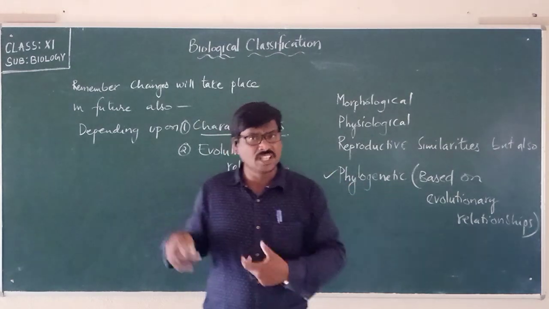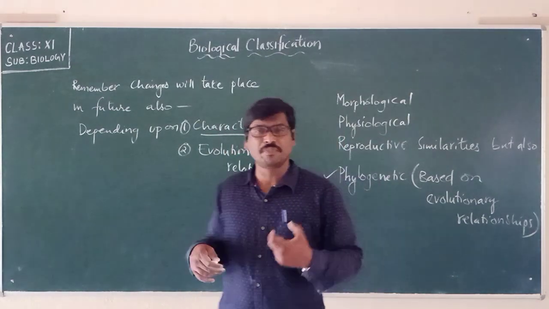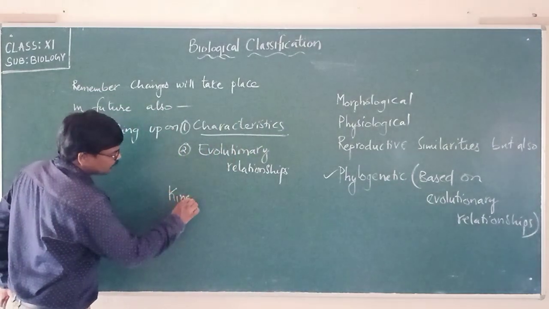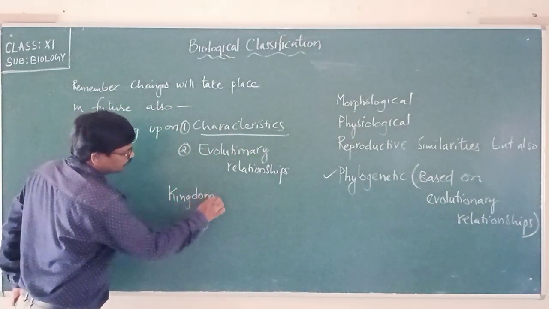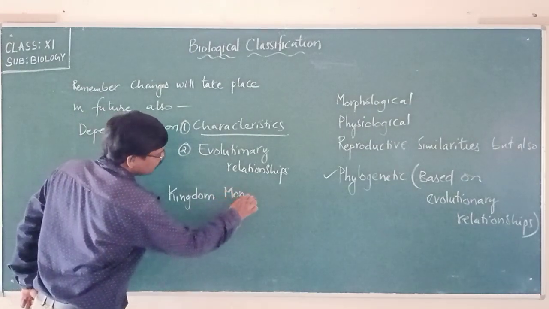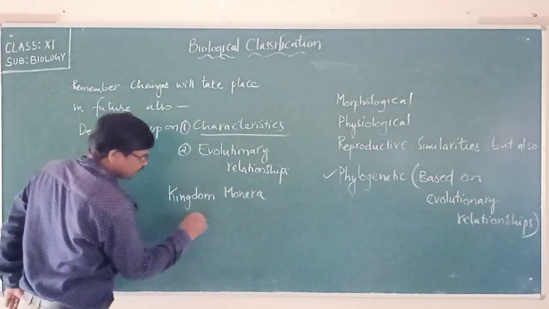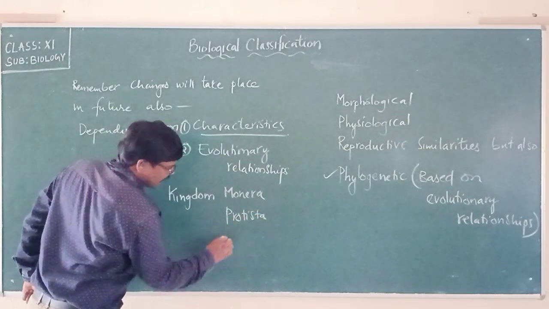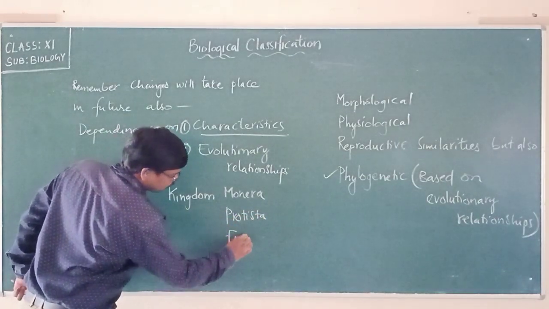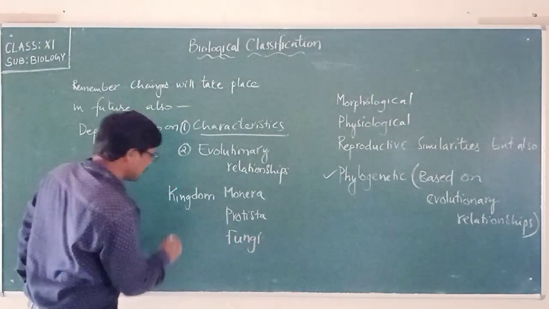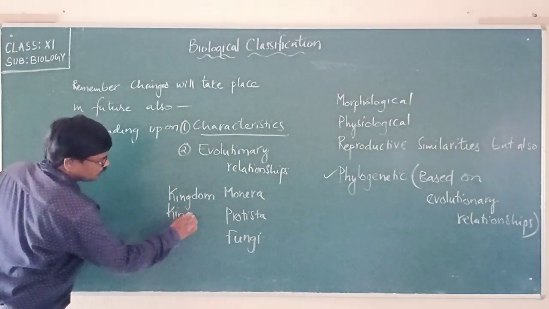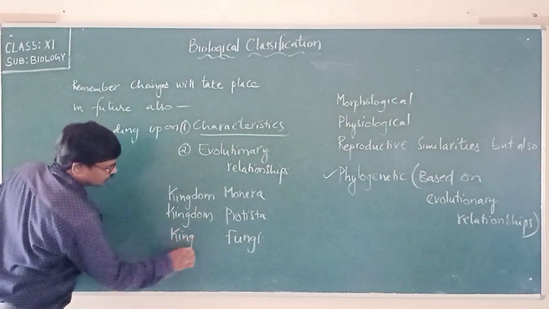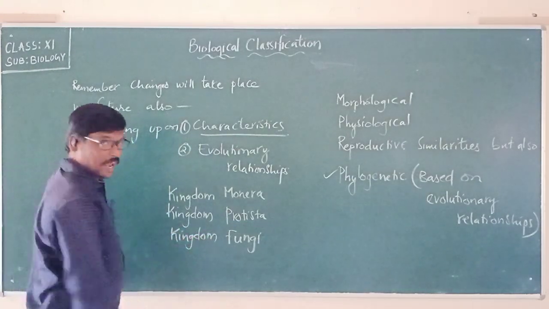In this chapter we are going to discuss the kingdom Monera, the kingdom Protista, and also the kingdom Fungi, in this chapter called biological classification.